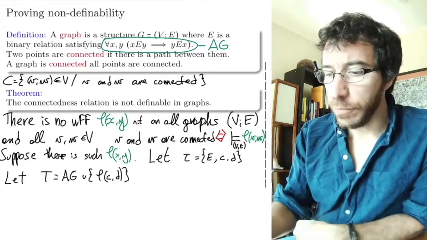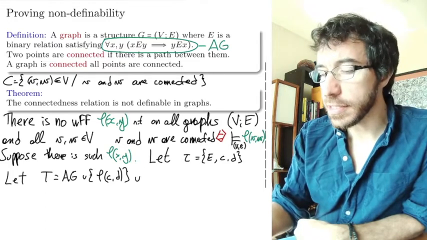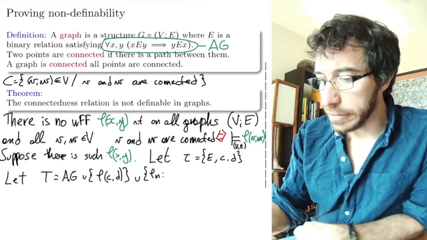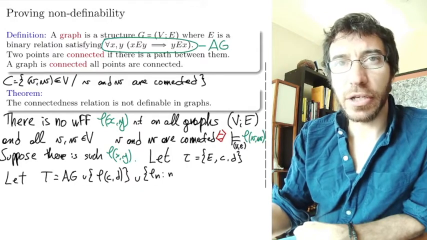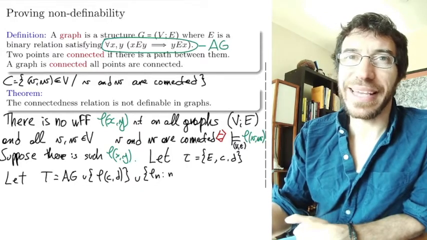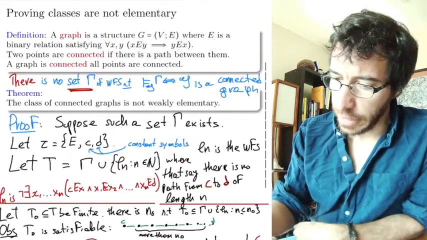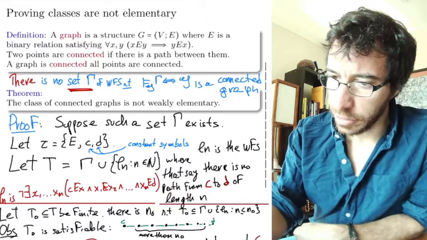And then we're going to add all the sentences phi sub n from the previous slide that say that there is no path between C and D of length n. So this sentence comes from the previous slide and is right here. Let's copy that.